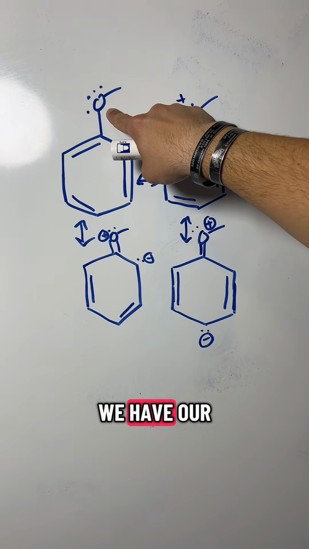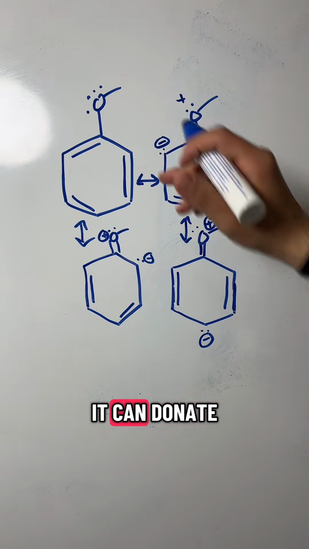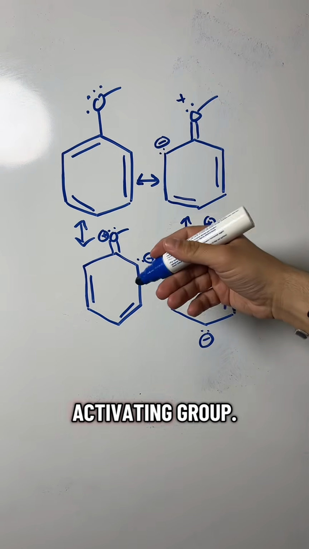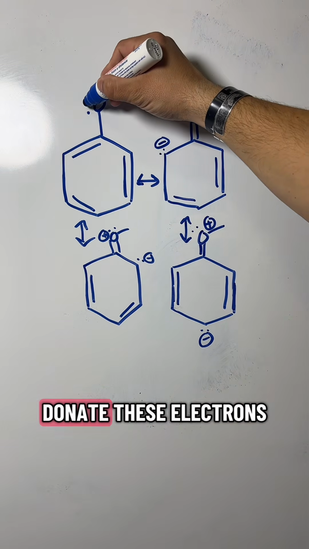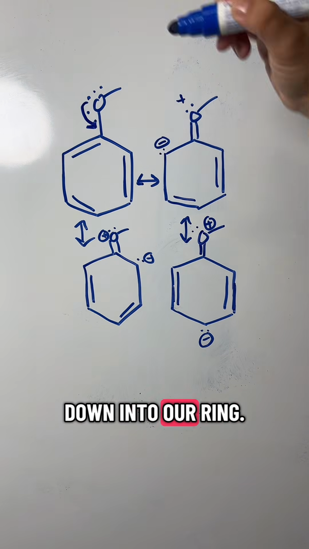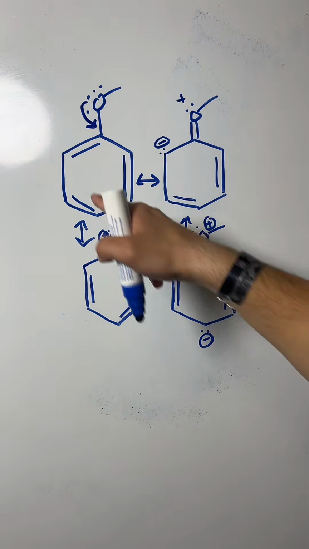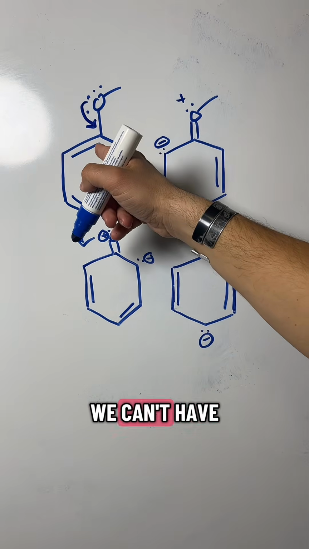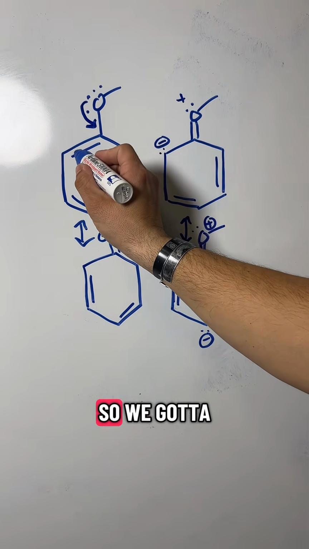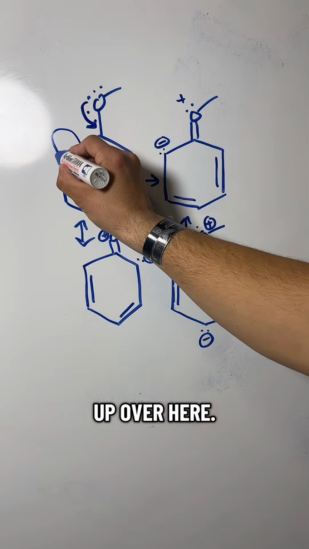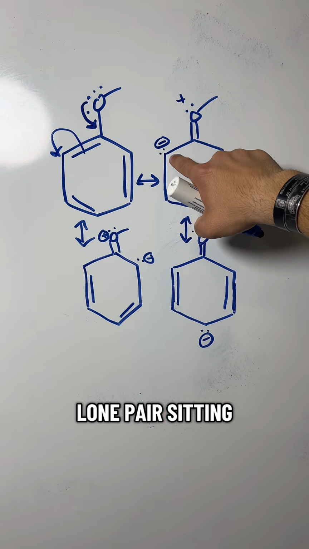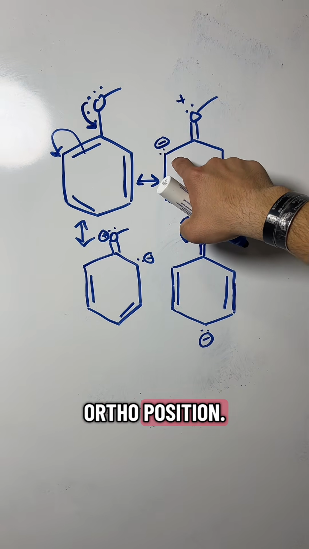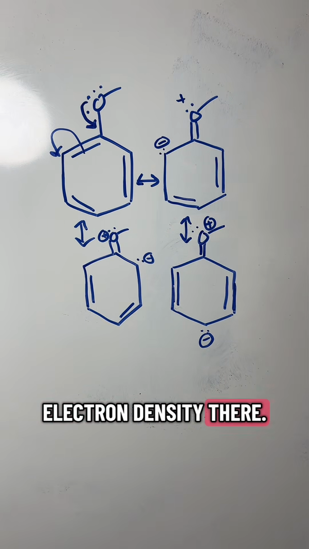So we have our methoxy group that has these lone pairs that it can donate down into the ring. Remember, it's an activating group. It primes that ring for EAS. So we're going to donate these electrons down into our ring. Now we can't have 5 bonds on a carbon here, so we've got to kick these electrons up over here. And this is what we get. We get this lone pair sitting right at the ortho position, so there's extra electron density there.